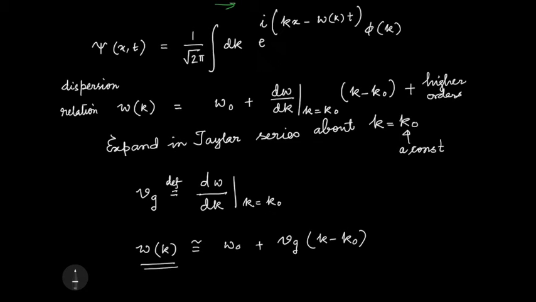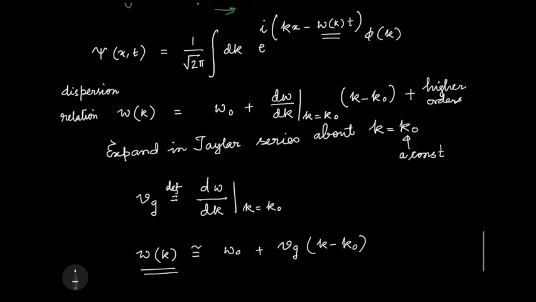Okay, so what we will do is we will put this omega k back into our wave packet expression. Remember that my integration is over k, so k0 is a constant. So this has two terms. The constant terms let me keep separately, and then I have a term Vg times k. The constant terms I can always take outside.